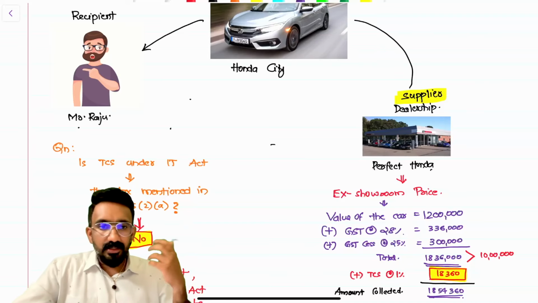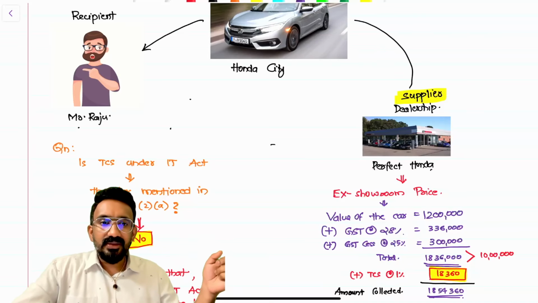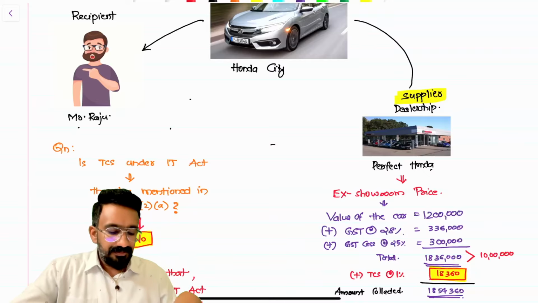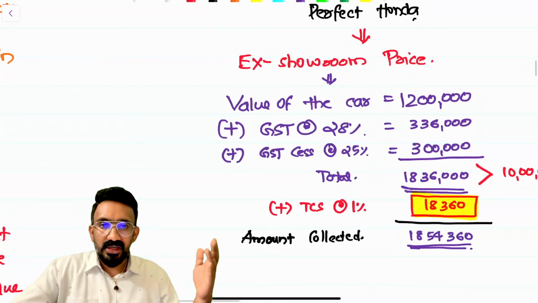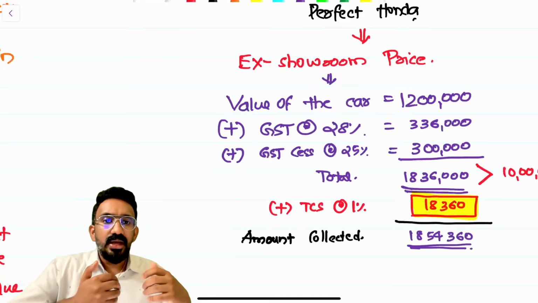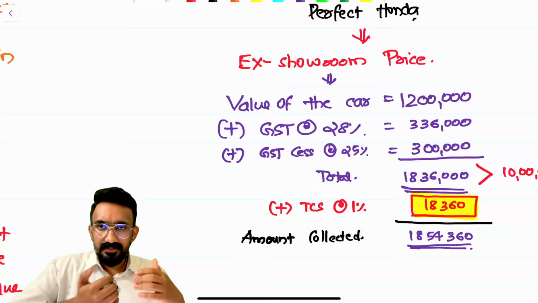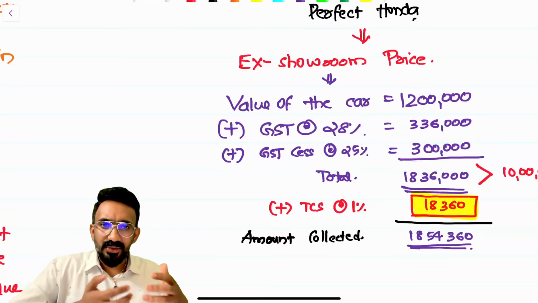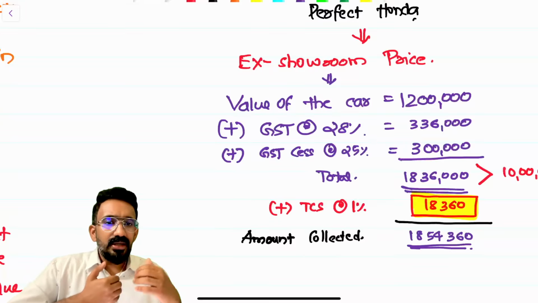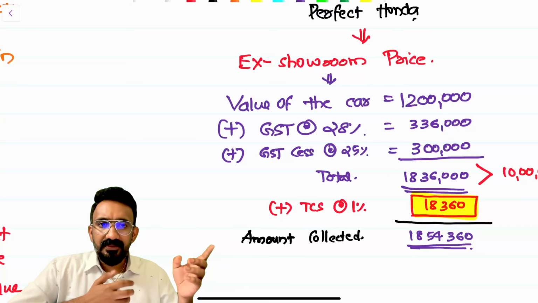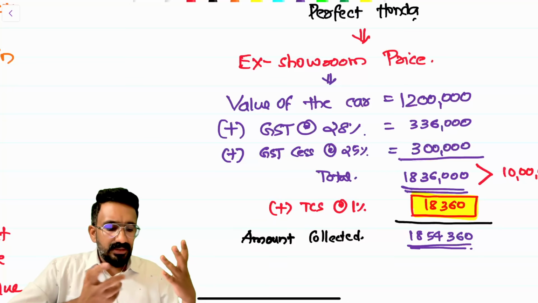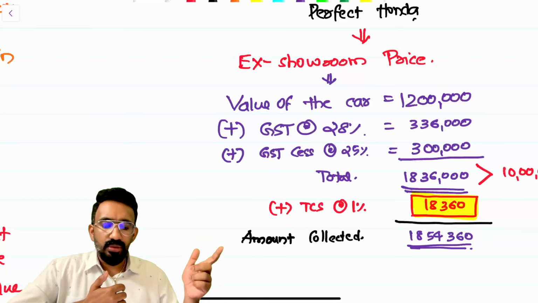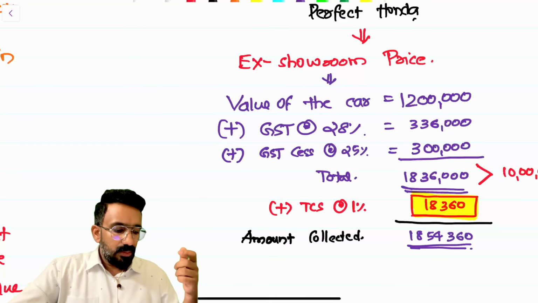I'll tell you why they're putting a word like that. Say, look at this example. Perfect Honda is selling a Honda City. And I've written the ex-showroom price computation like this. Ex-showroom price includes GST because GST is something that is billed by the dealer before the product is kept outside the showroom. Like when you go and buy the car, they will give you a bill. Bill will already have value and GST. Let's assume that the base value of the car happened to be 12 lakh. GST and cess was there, and total ex-showroom price is 18 lakh 36,000, which is more than 10 lakh.